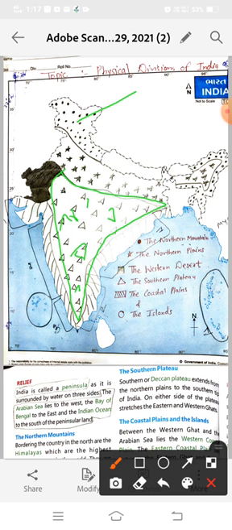So how is our Southern Plateau? The Southern Plateau, or Deccan Plateau, extends from the Northern Plains to the southern tip of India.